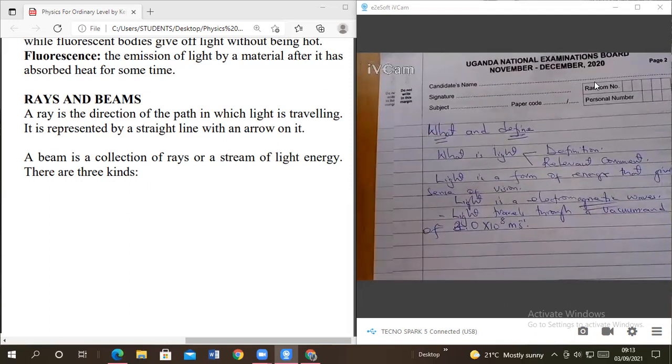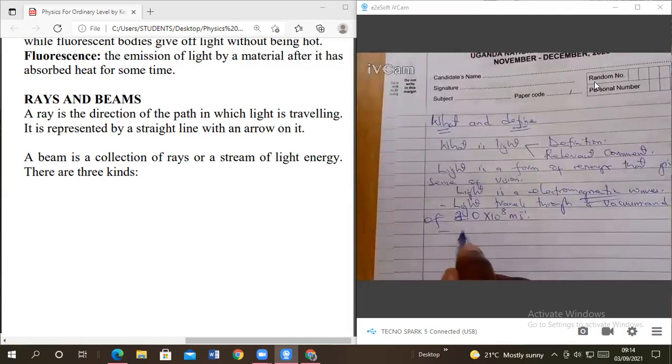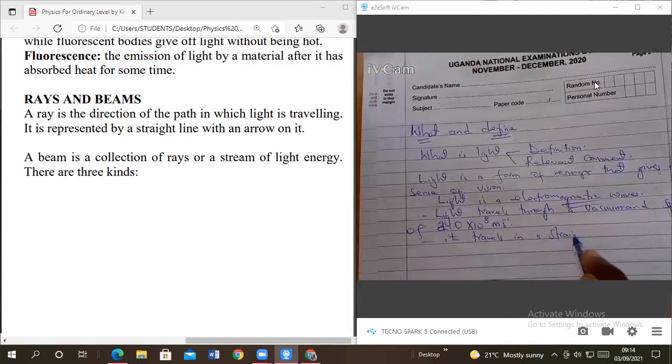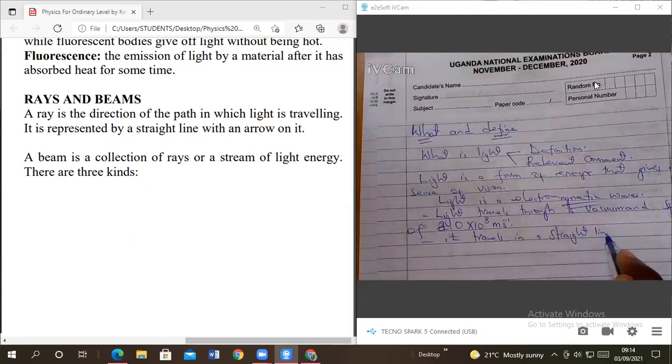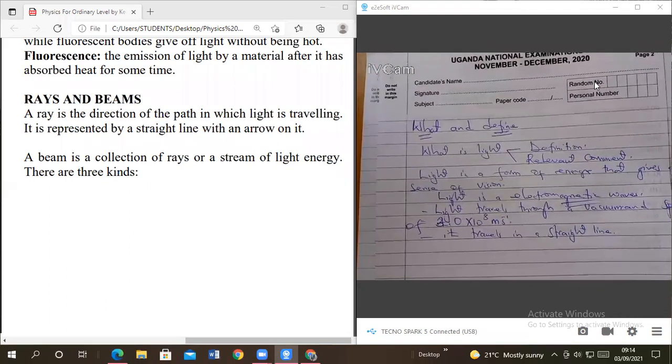Are you seeing that? Then you can say it travels in a straight what? In a straight line. Are you together? So those are the relevant comments you must keep on giving.